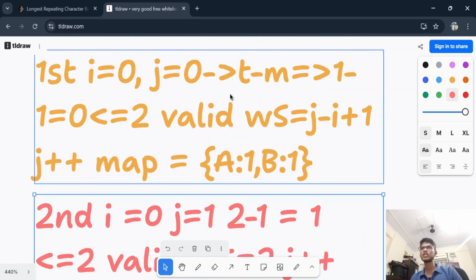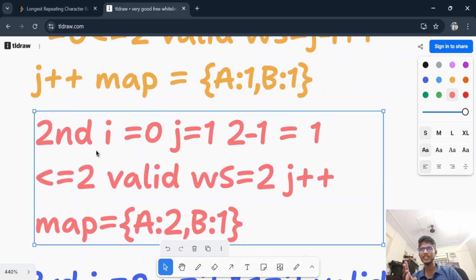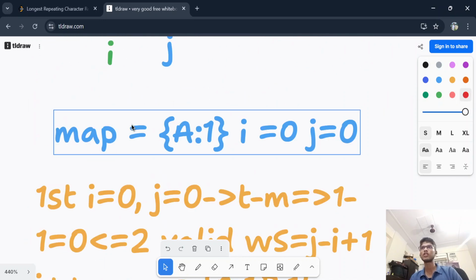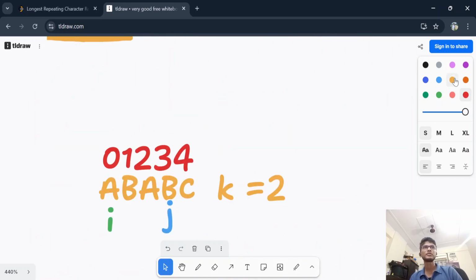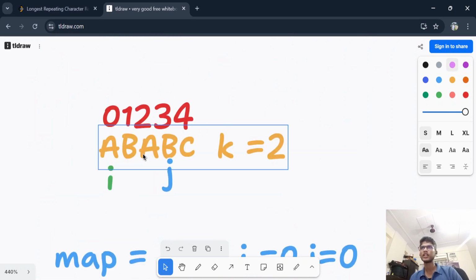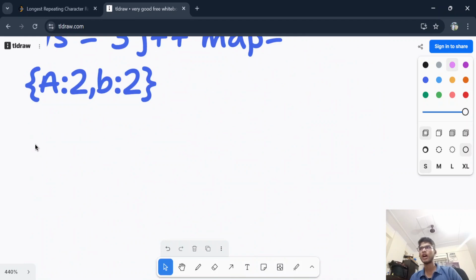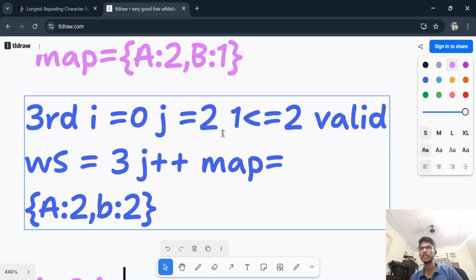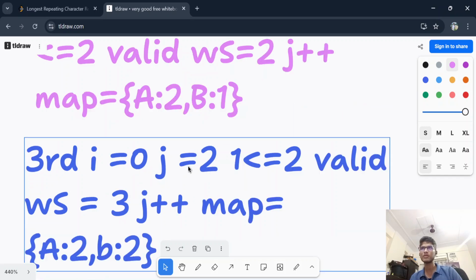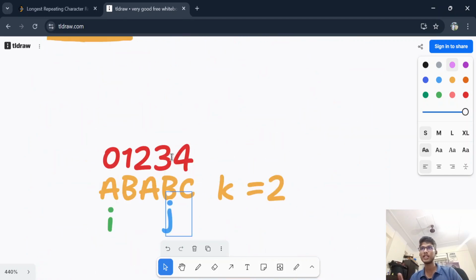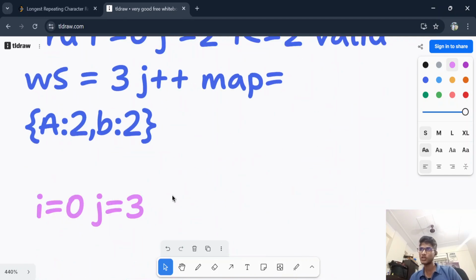So see, this yellow color was my first iteration. This light pink color is my second iteration, and this is my third iteration. So now we are going towards the fourth iteration, and let's see what will happen in this fourth iteration. So fourth iteration, I is what? I is equal to 0. And j is what? In our last iteration, j was 2 and we did j plus plus, so j is 3. And if you see here, j is at the third index.